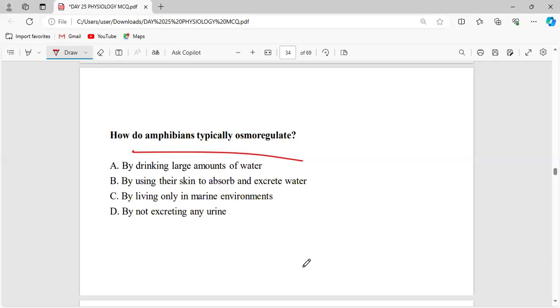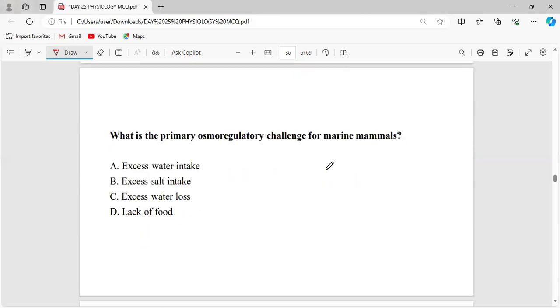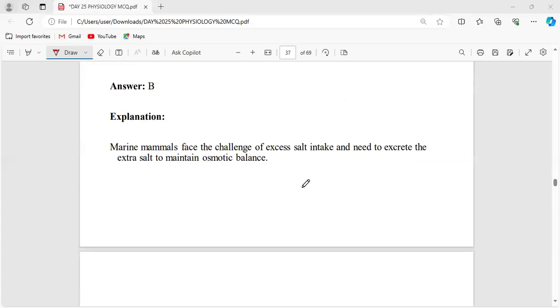By drinking a large amount of water, by using their skin to absorb and excrete water, by living only in the marine environment, by not excreting any urine. Amphibians typically osmoregulate through their skin. Okay. What is the primary osmoregulatory challenge for marine mammals? That will be excess salt intake.